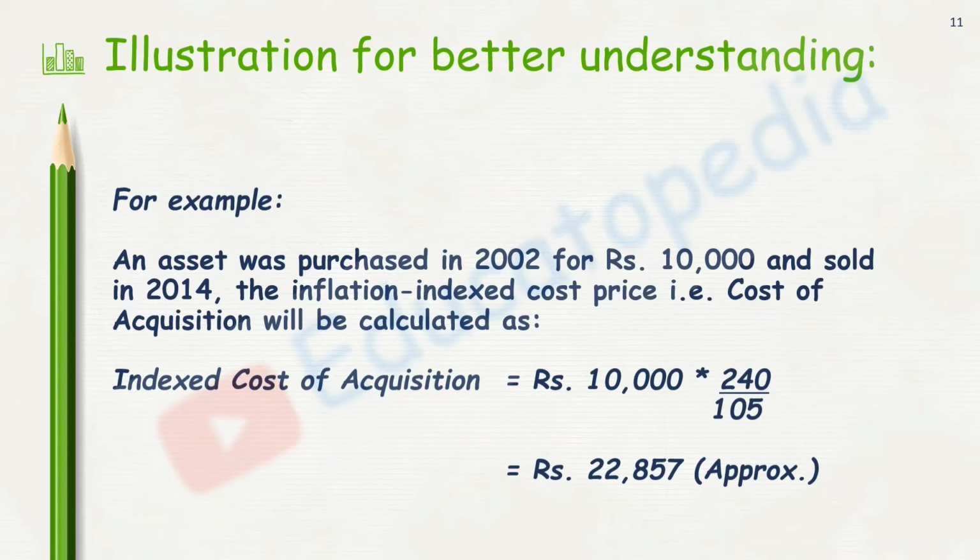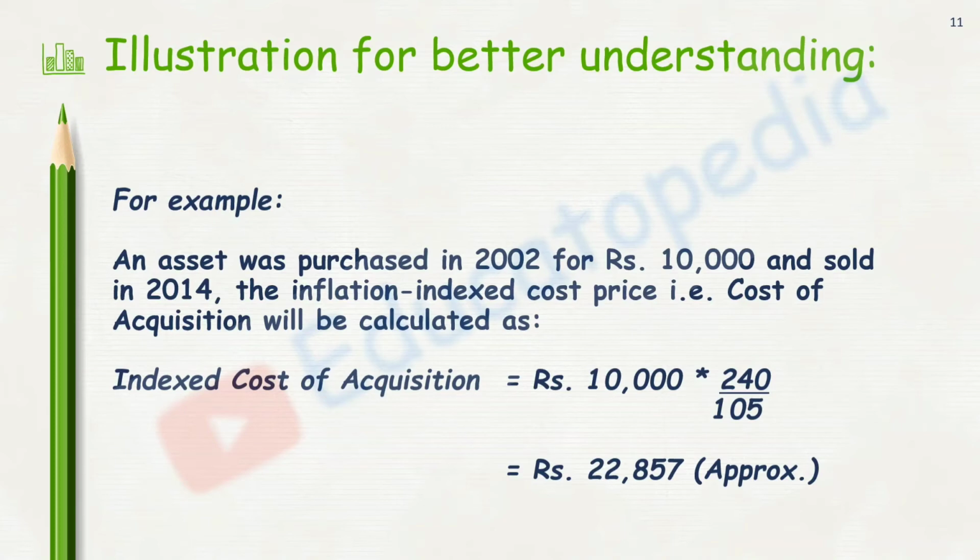Here it will be cost of improvement. The denominator will be the index value of year of improvement. And what will the numerator be? It will be the same value because we are transferring it in the same year. That is, the year of transfer remains the same in both cases, whether it is cost of acquisition or cost of improvement.